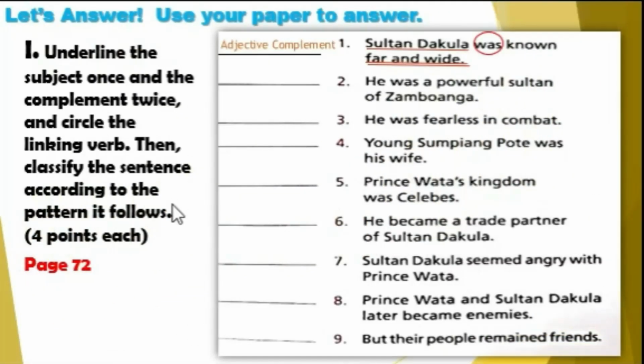Now let's answer. Use your own paper for this activity. Test 1. Underline the subject once and the complement twice, like that, and circle the linking verb. Then classify the sentence according to the pattern it follows. Number 1 is done for you. All you have to do is to continue answering from number 2 up to 9.